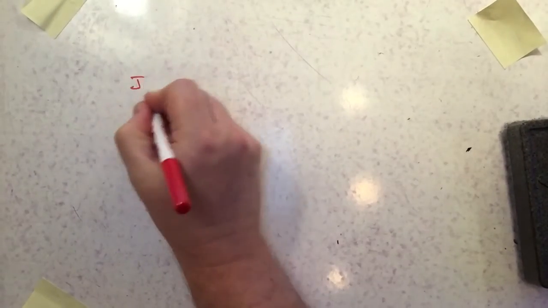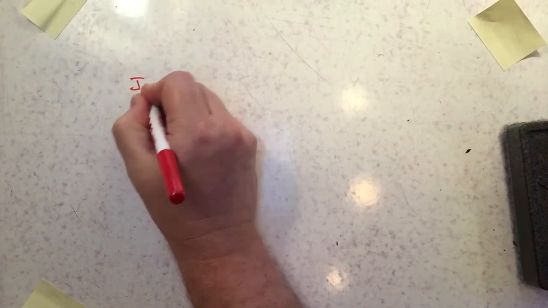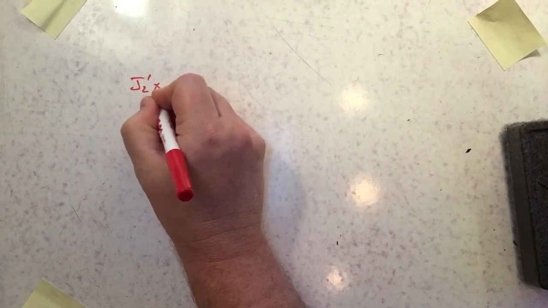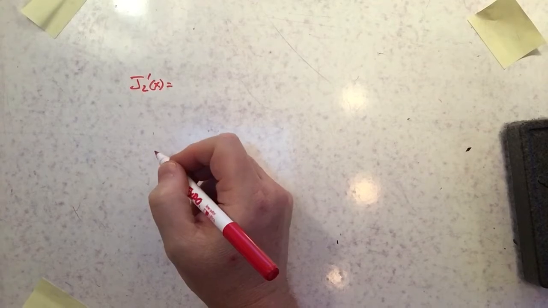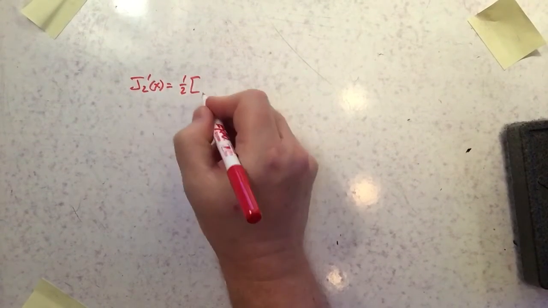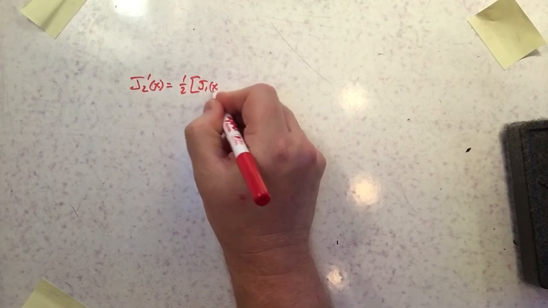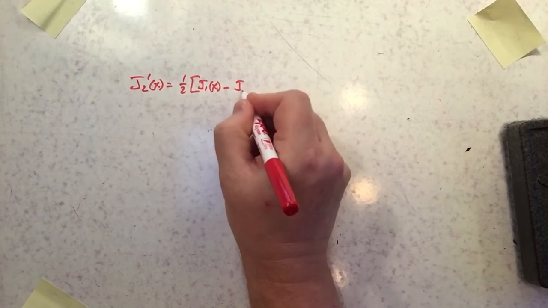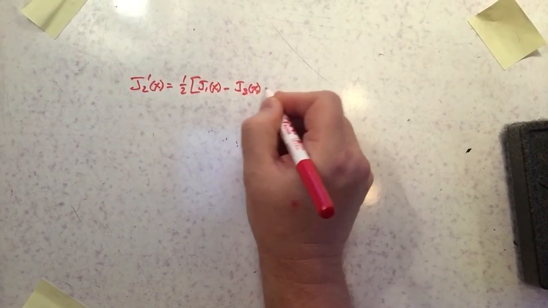They basically are saying, hey, prove that j2 prime of x is going to be equal to 1/2 the quantity of j1 of x minus j3 of x.